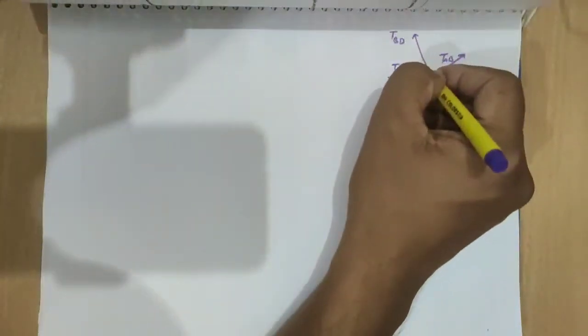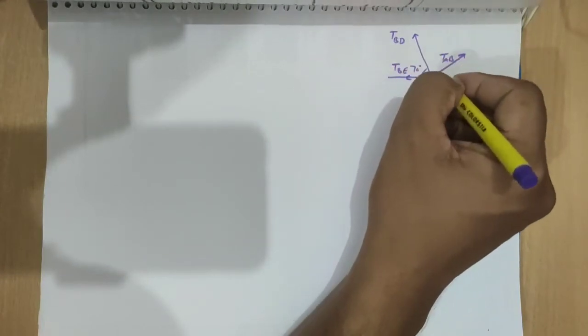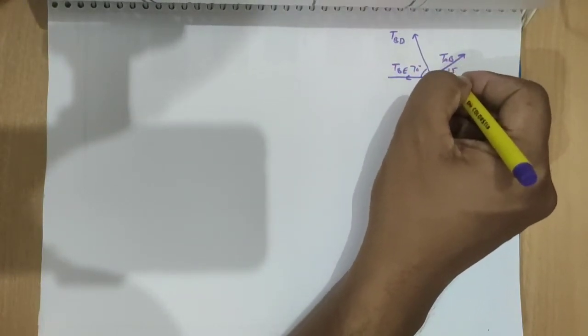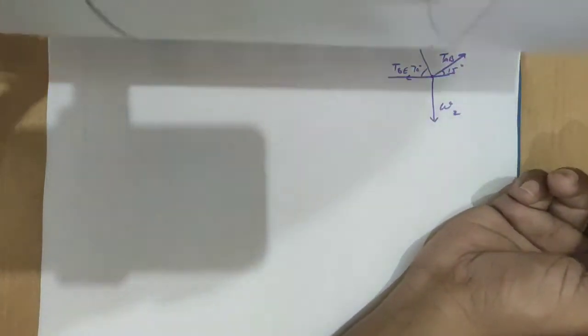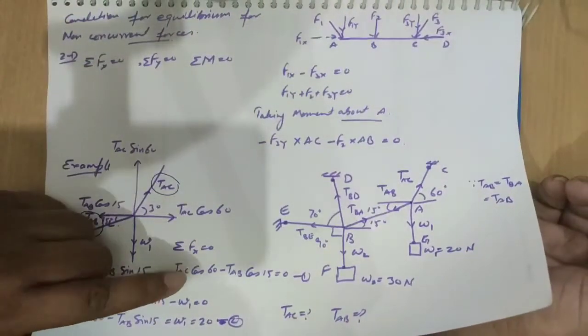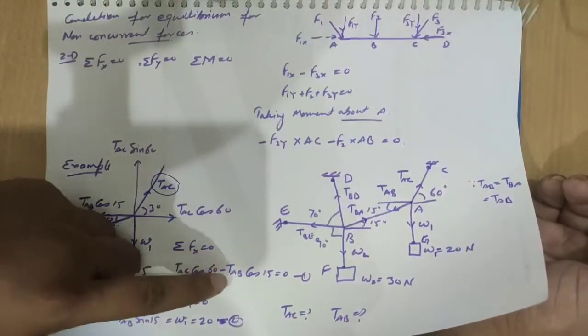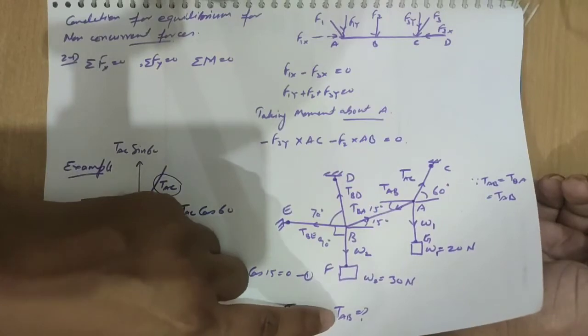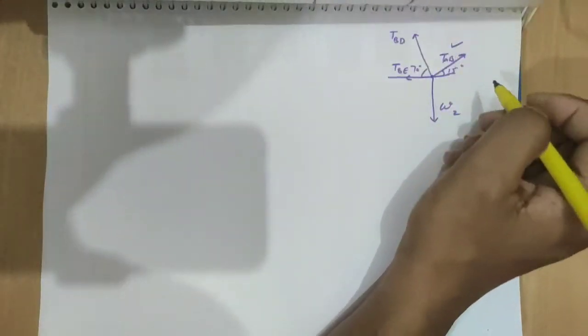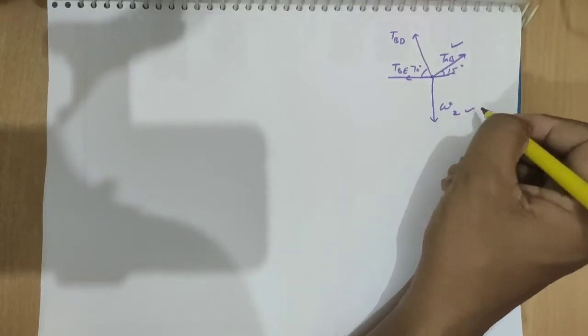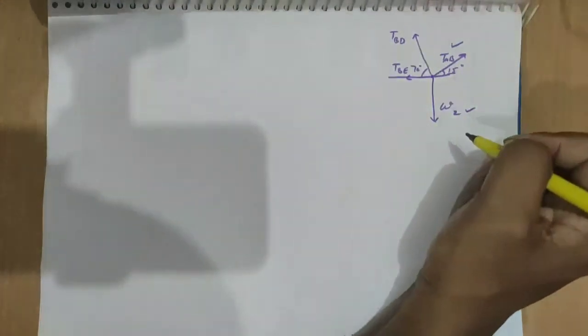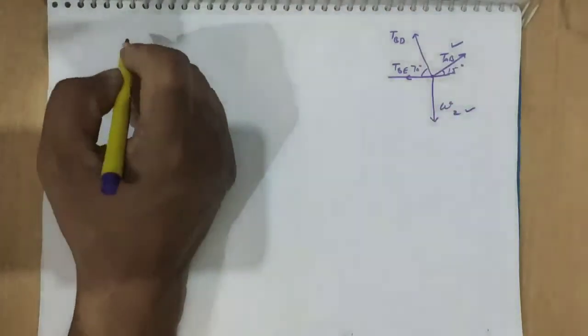TBD, that is the angle is 70 degree, that was the 15 degree. So from these equations we got the TAC and AB. AB we can use over here like in this, and W we know about this. So here two unknown is there, this and this.